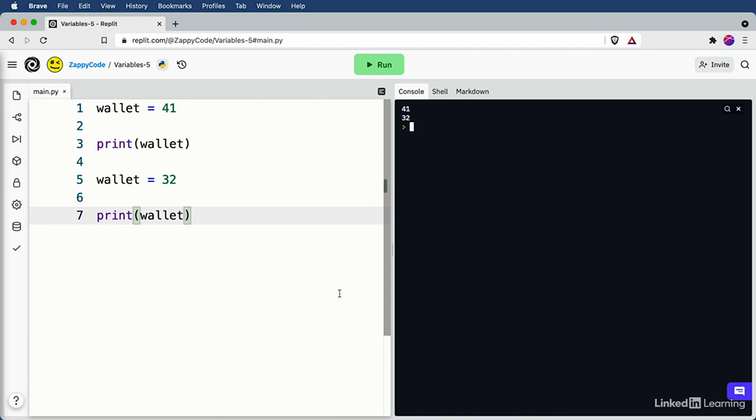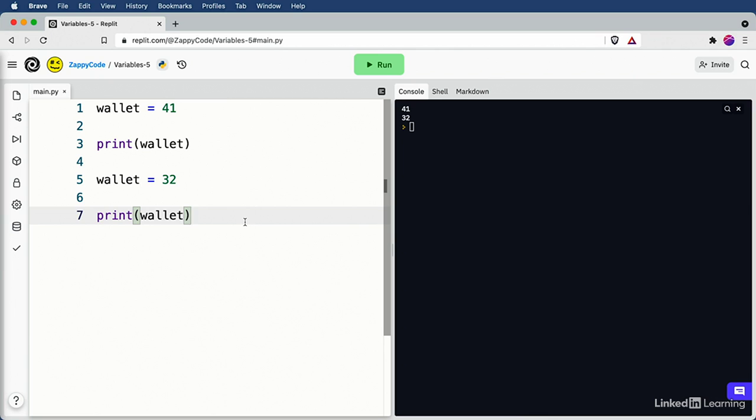Now, to really cement this concept and make sure that you've got a good grasp on it, I'm going to introduce a challenge. And for the rest of this course, after we learn a concept, I'm going to have a little challenge for you. And I really want you, whenever I present you a challenge and I tell you to pause the video and try it out on your own, it's really going to help your learning and make sure that you're understanding what I'm saying and you're not just listening and following exactly what I'm doing.